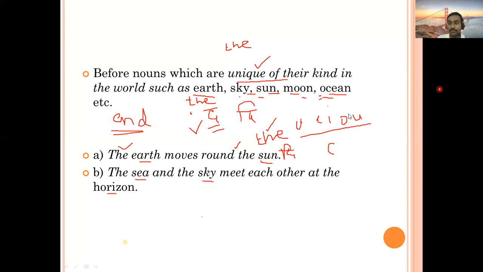Okay, sir. Though it begins with a vowel, remember, here you may get confused. Maybe previously you were taught that if any noun begins with A, I, O, U, then you have to use article an. But that is not applicable here. You can't use an earth. Why? Because earth is only one, that is specific, that is particular, that is a unique thing. You will never find anywhere that you read an earth. It will always be the earth.